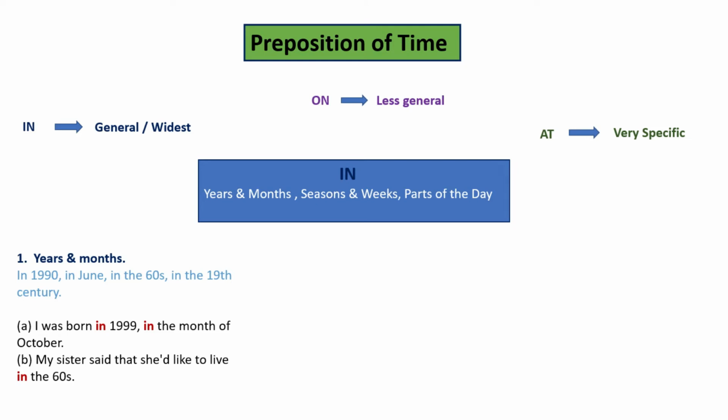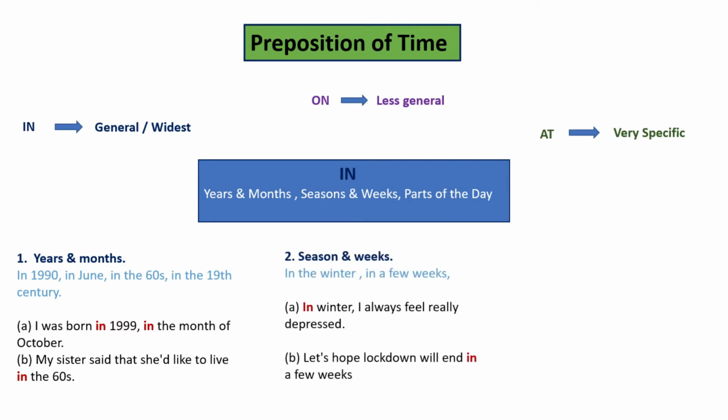Next one. For seasons and weeks. Seasons are, for example, summer, winter, spring, autumn, all those. So in the winter and in a week. Sentences given are, in winter I always feel really depressed. Second sentence, let's hope lockdown will end in a few weeks. I really hope so.